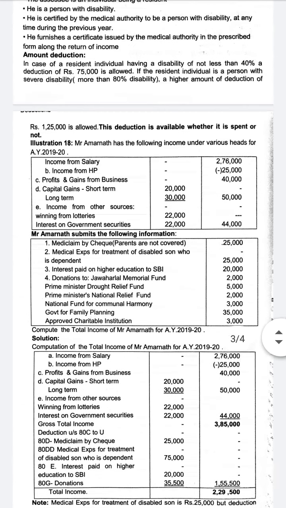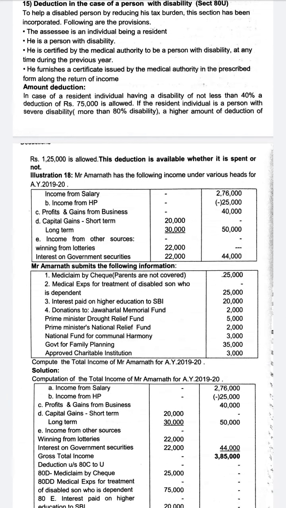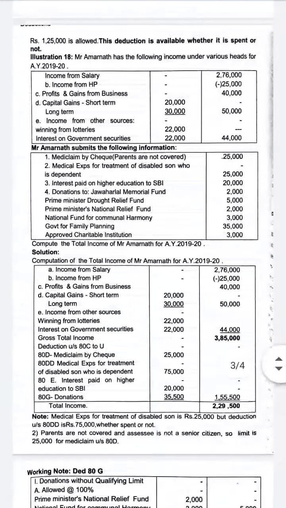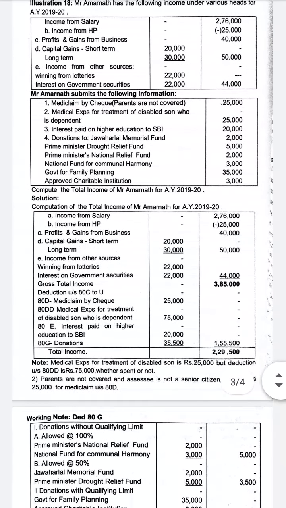Here also under section 80U, if the assessee is a person with disability, he can claim a deduction of 75,000 or 1,25,000 based on the percentage of disability. Not less than 40%, up to 80%, it is 75,000. If it is more than 80%, it is 1,25,000.